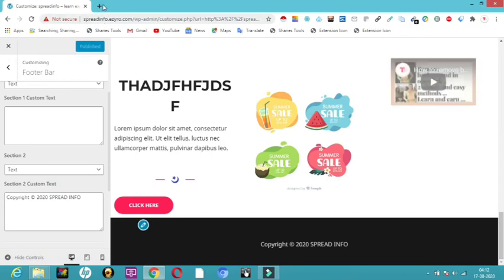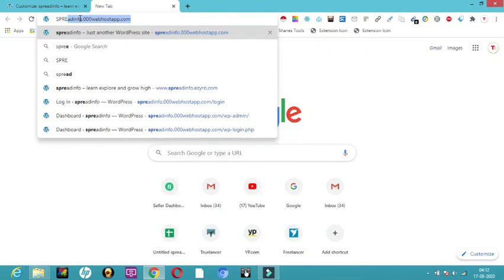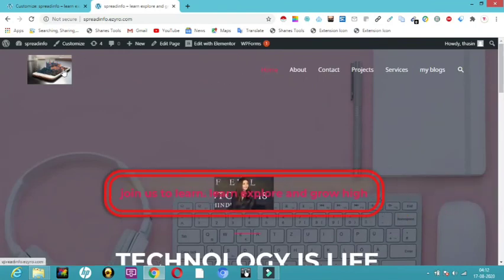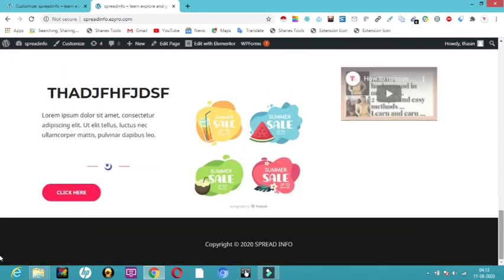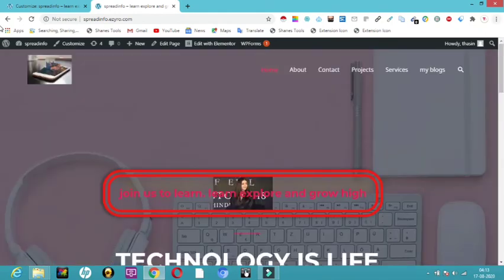Now it has got published. So let's see how our site looks like, spreadinfo.e0.com. So here it is. Now our logo is changed, and here we have a search button, and in the down layer we have something called copyright 2020 spread info. Okay, so now we are done with this.